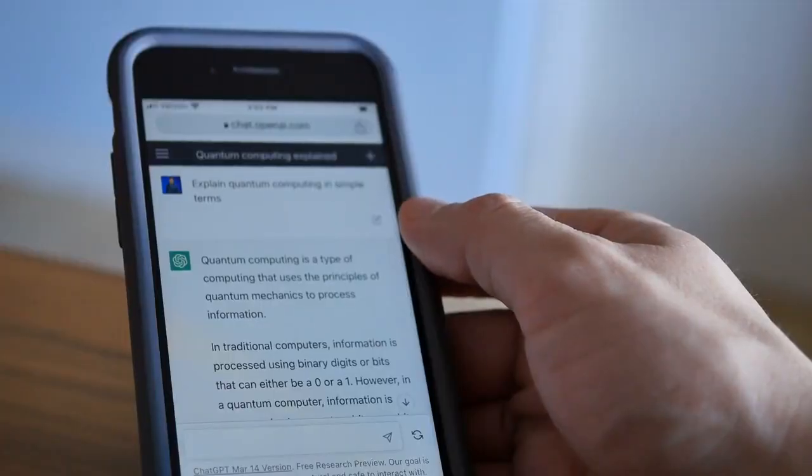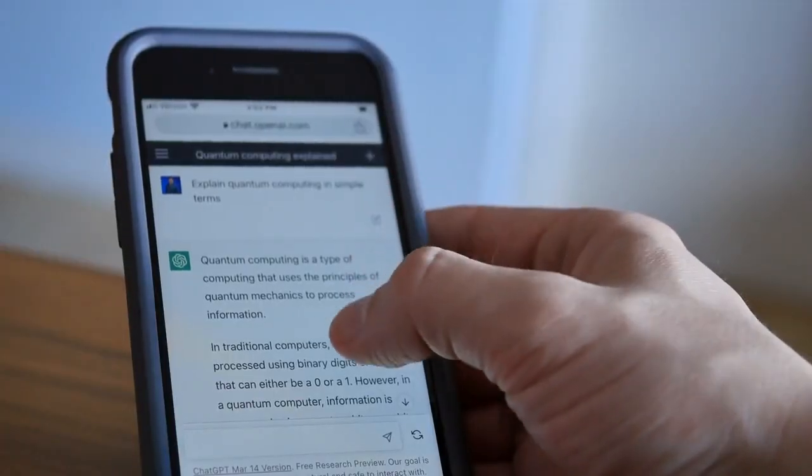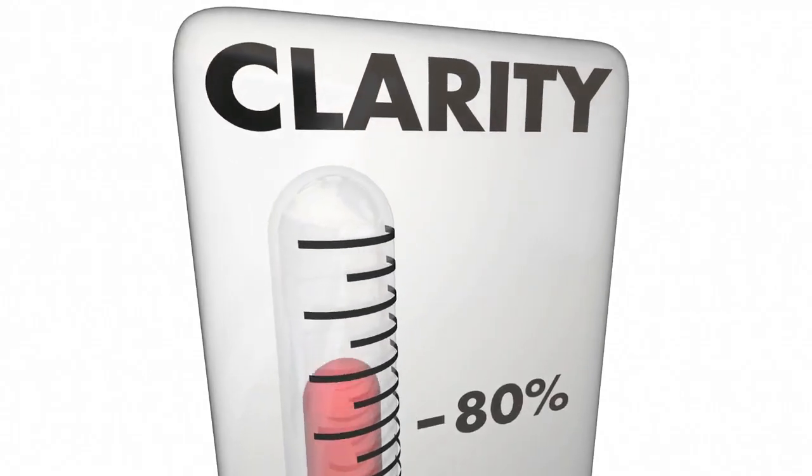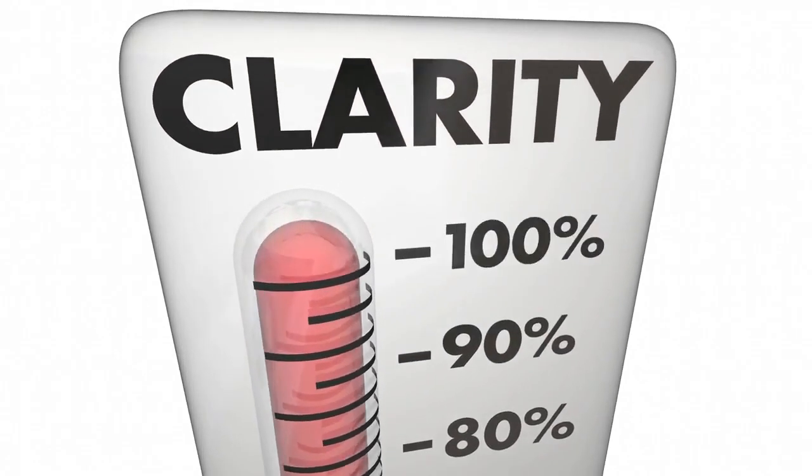Remember, fellow learners, context and examples is your secret ingredient for a next-level AI conversation. Give it a shot, and watch your interactions reach new heights of clarity and depth.